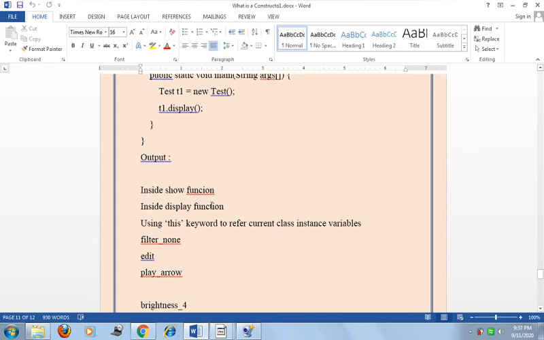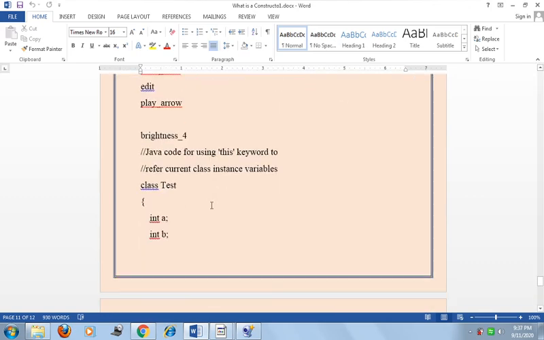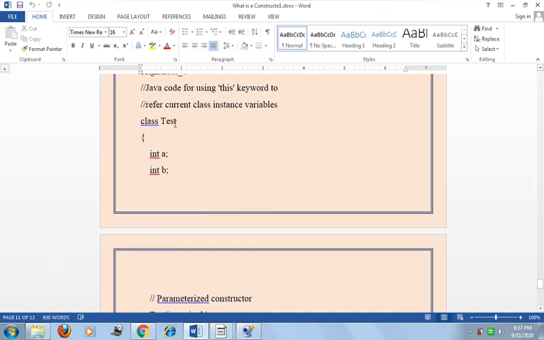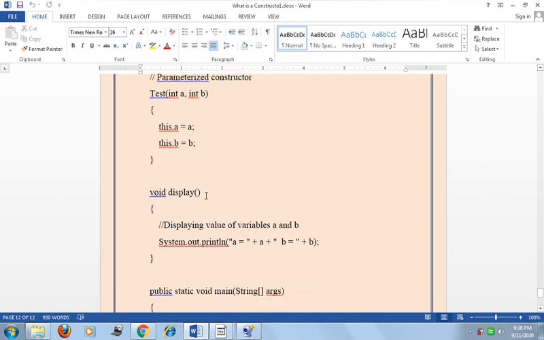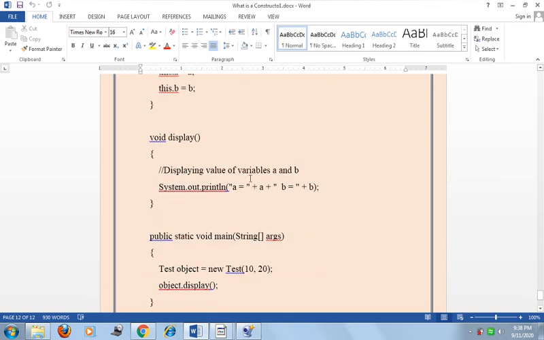Another example is using the this keyword to refer to the current class instance variable. Here in that program, again we take the class Test. In that Test class we declare two instance variables, a and b, of type integer. Now we have the parameterized constructor Test(int a, int b). We assign the variables: this.a = a and this.b = b, and in the display method we print the values of the variables a and b.